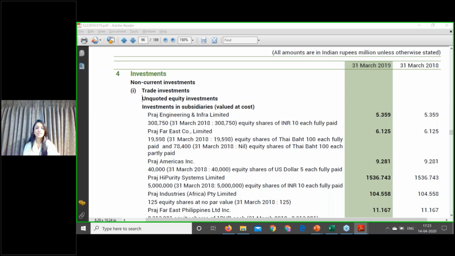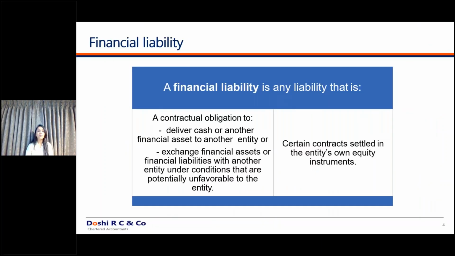So the thing is, what you need to exclude is anything you measure as per any other standard, it is scoped out of the financial instrument standard. The example for the same was provisions and investment in subsidiaries, associate and joint ventures, which are scoped out of Ind AS 109. Moving ahead to the part of the definition, exchange of financial assets or financial liabilities with another entity under conditions that are potentially favorable or unfavorable. Let's understand the example for the same.